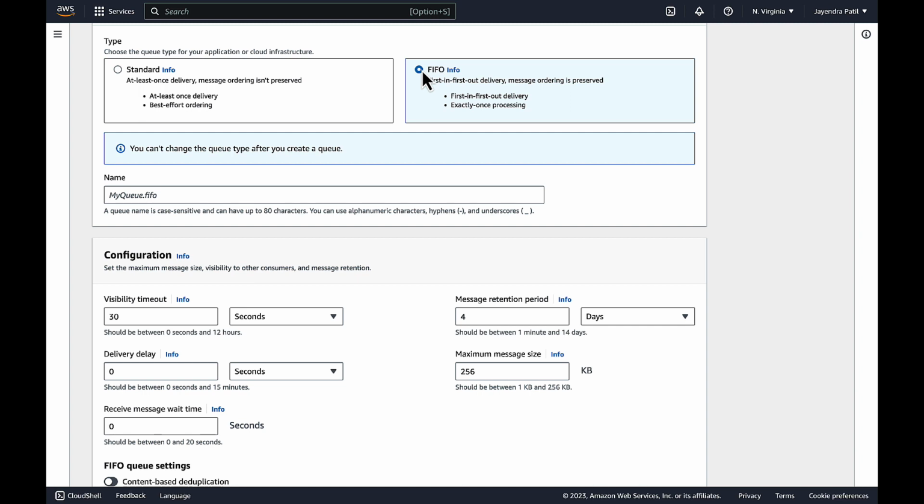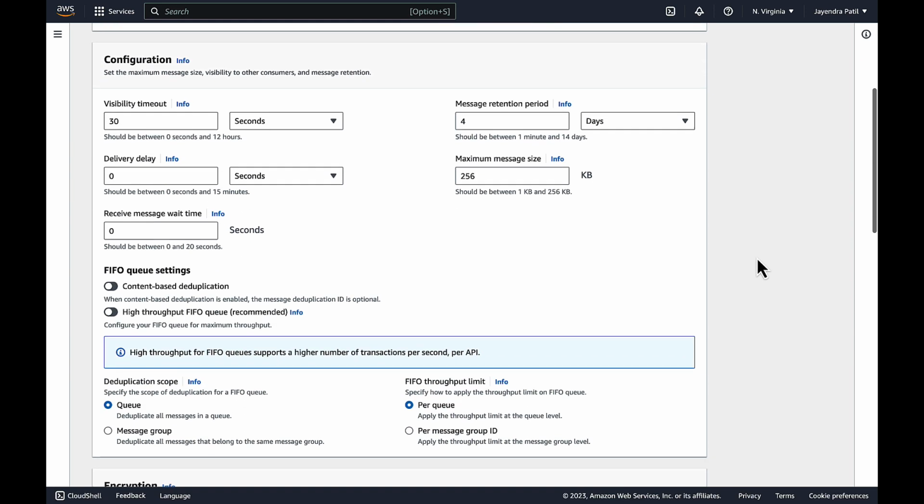For this demo, we would be selecting the FIFO queue. Note, you can't change the queue type after you have created the queue. Queue name is case sensitive, and for the FIFO queue, it should end with a suffix .fifo. We will name the queue demo FIFO queue.fifo with the suffix. Let's deep dive into the configurations.